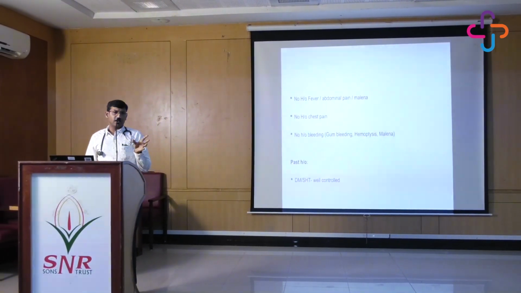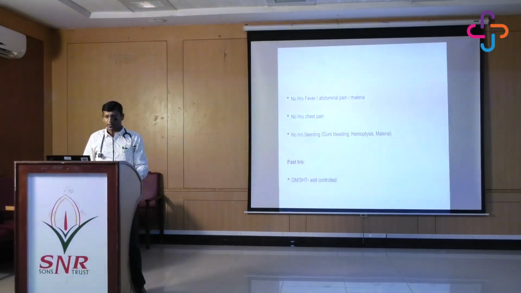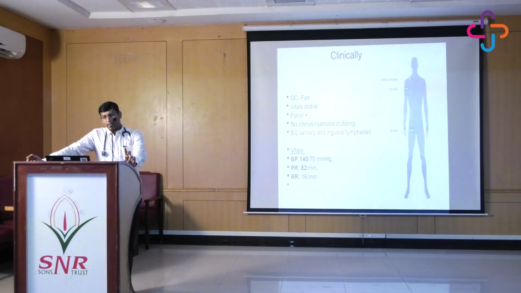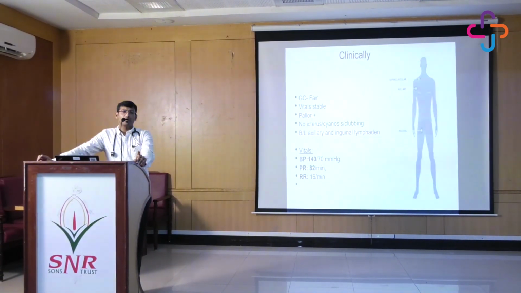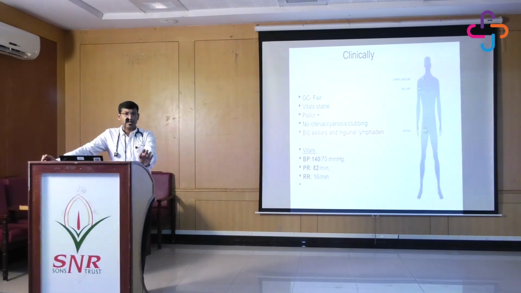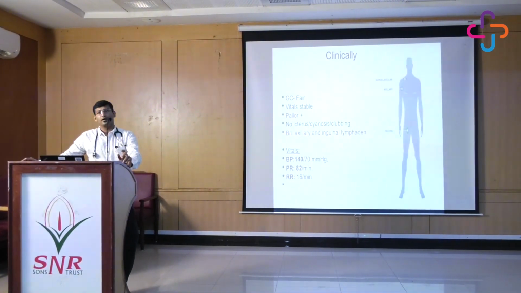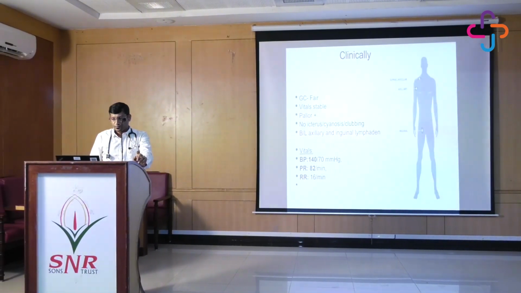Again, the past history had well-controlled hypertension and diabetes. Clinically, on examination, the patient had severe pallor. He also had bilateral axillary and inguinal nodes. So again, now this gives a glimpse that the patient could be a hematological patient. Still, this is much more common in infections like TB, etc.